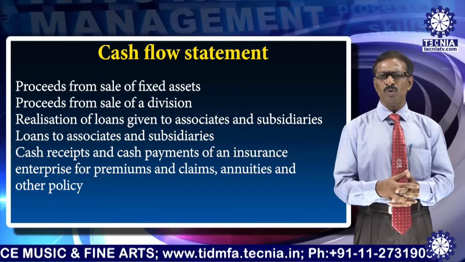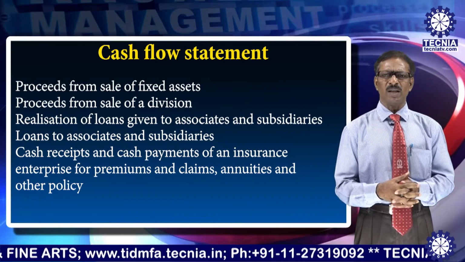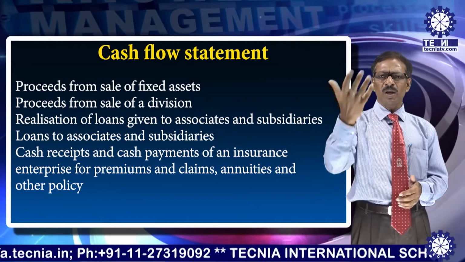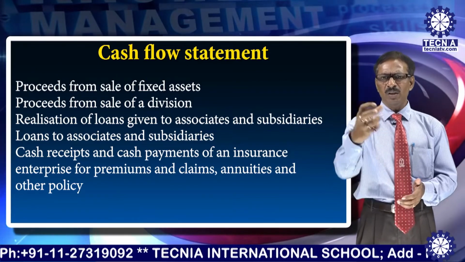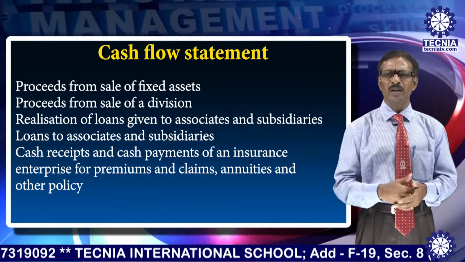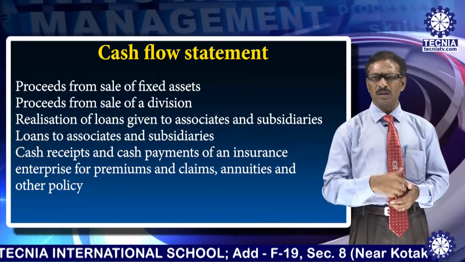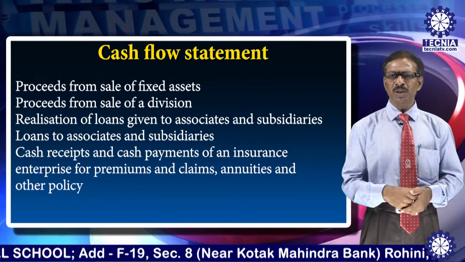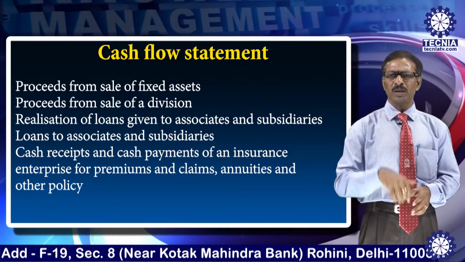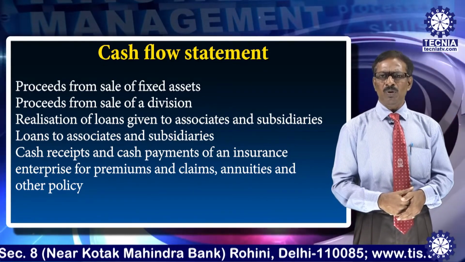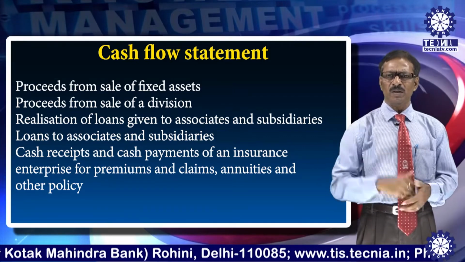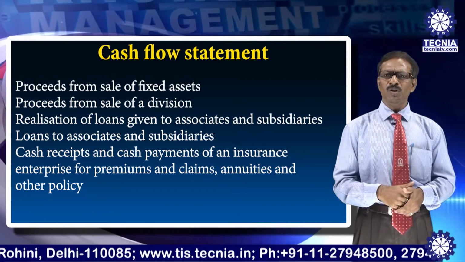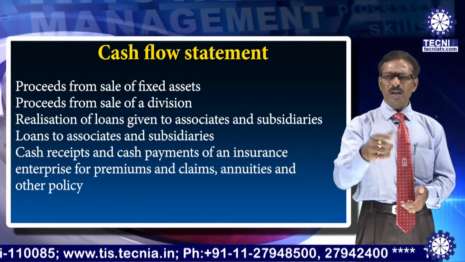Next one, realization of loans given to associates and subsidiaries. Yes, it is loan given to associates and subsidiaries. That means it is a way of investment. You invested money somewhere. Now whenever you are realizing that loan you gave earlier, that also comes under the financing, and in that case you are having a positive, it is an inflow. But loan to associates and subsidiaries is just the opposite. Loan you are giving comes under the outflow on account of financing activities because you are financing somebody. Last one, just see cash receipts and cash payments of an insurance enterprise for premiums and claims, annuities and other, what type?